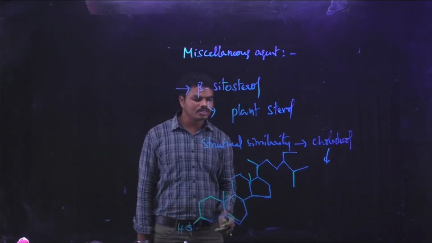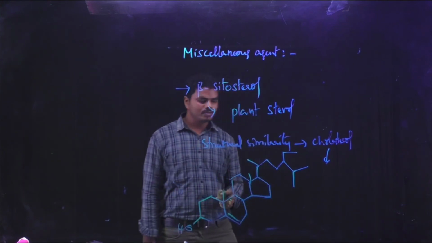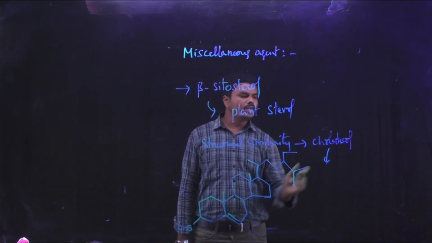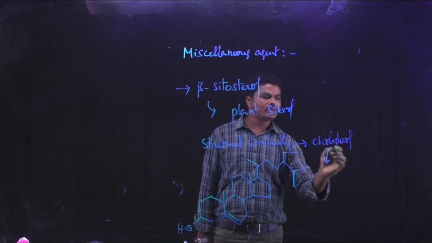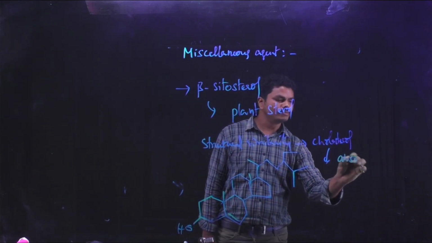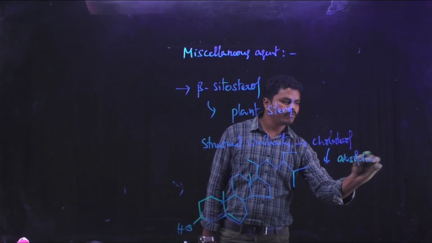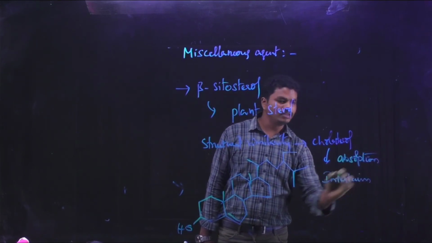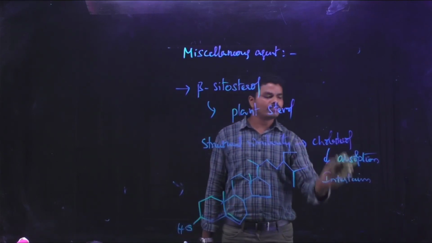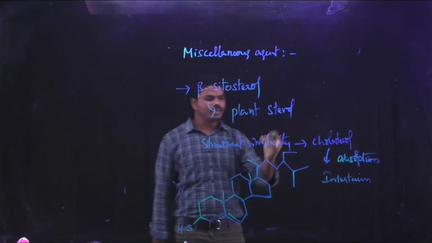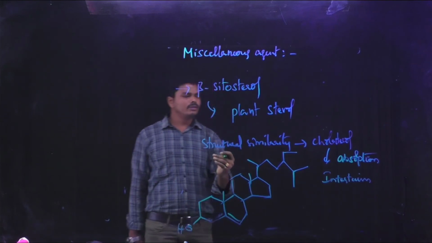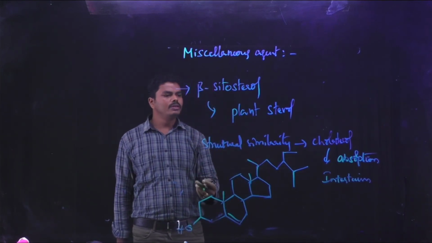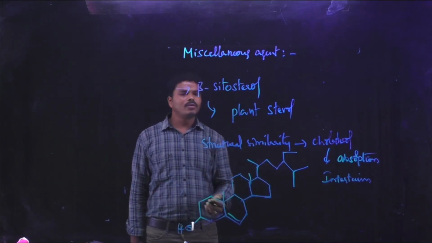So this is the chemical structure of beta sitosterol. Due to the structural similarity to cholesterol, it can competitively inhibit cholesterol absorption from the intestine, thereby decreasing the cholesterol level in the liver so that it can promote the clearing of cholesterol from the blood.